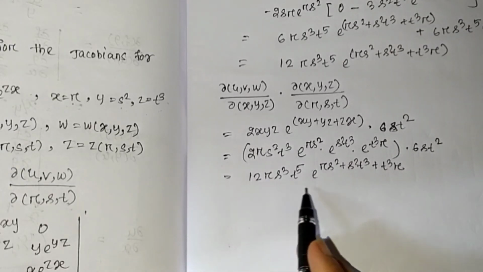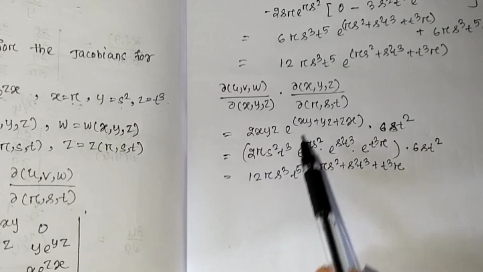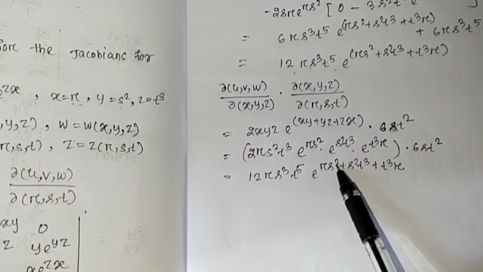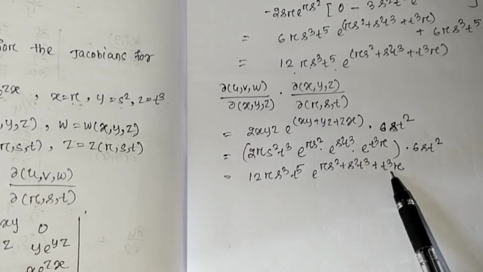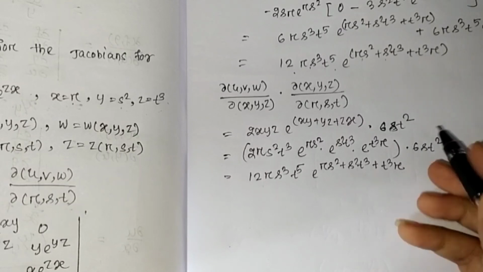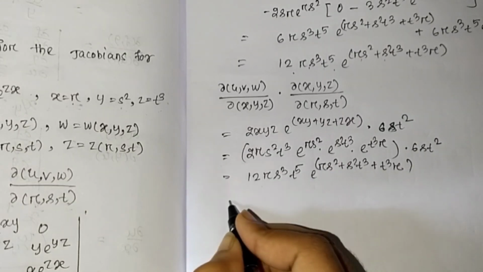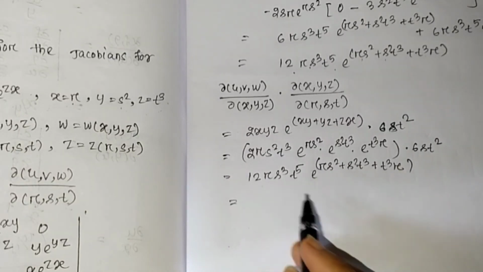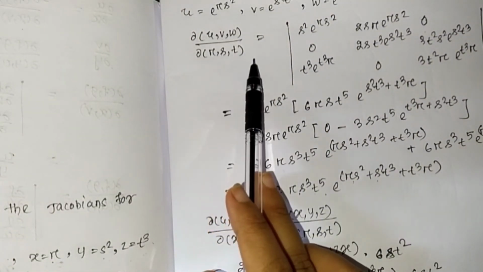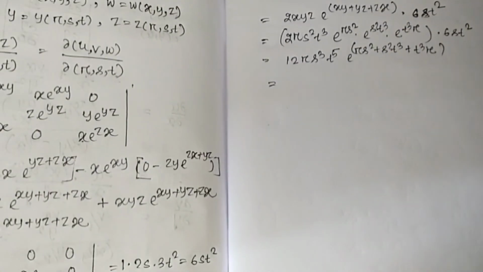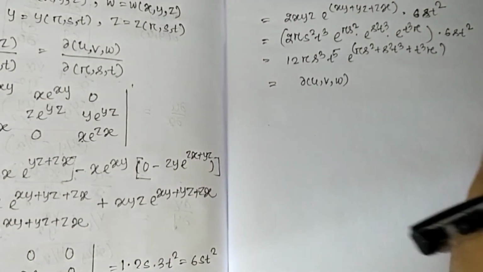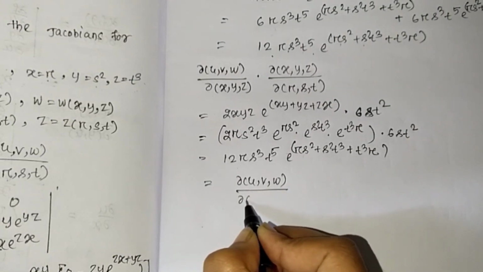That is the same as this value, 12 r s cube t to the power 5 e to the power r square plus s square t^4 plus t^4 r. So that is the value of the Jacobian of u, v, w with respect to r, s, t. So that is equal to the Jacobian of u, v, w with respect to x, y, z into the Jacobian of x, y, z with respect to r, s, t.